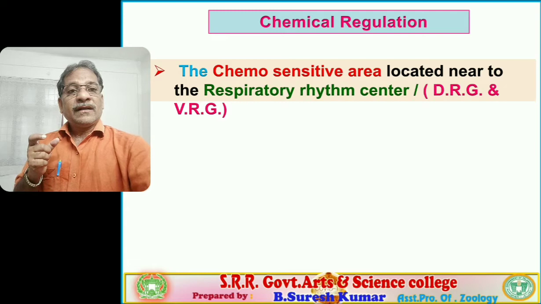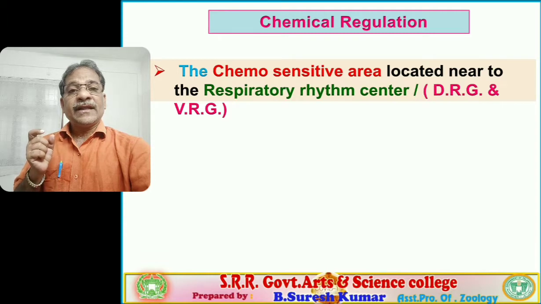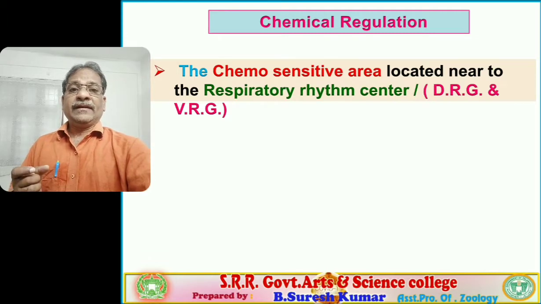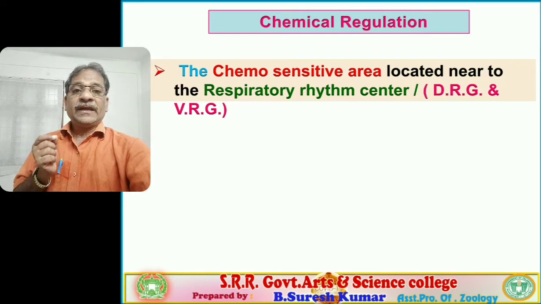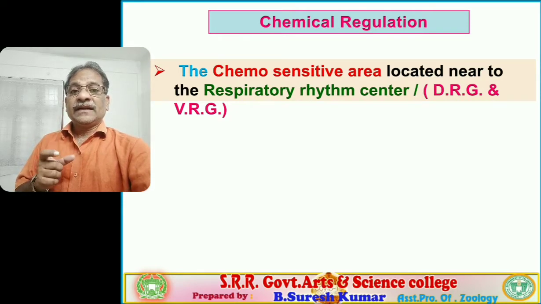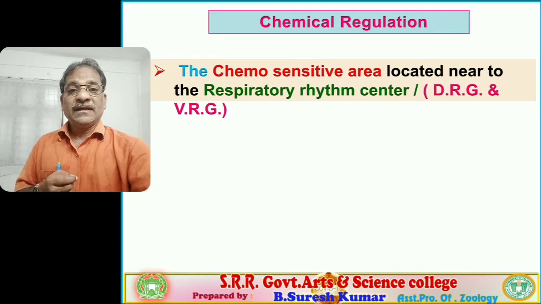The chemosensitive area is situated near the medullary respiratory center in the medulla oblongata, and it is also associated with chemoreceptors located in the wall of the aortic arch and carotid artery of our circulatory system.